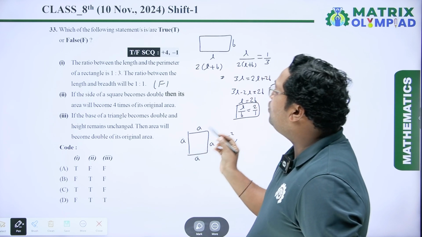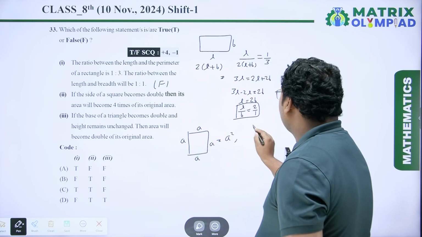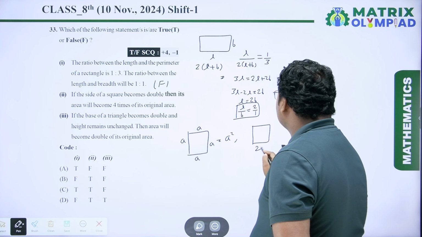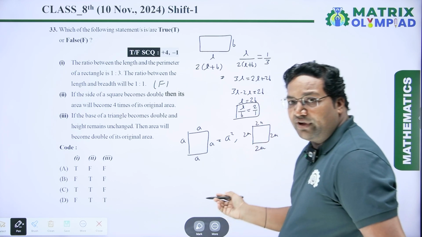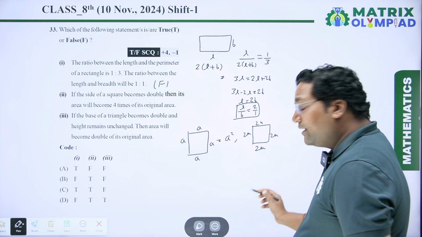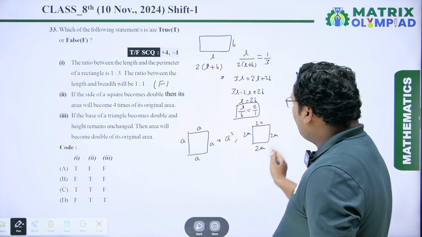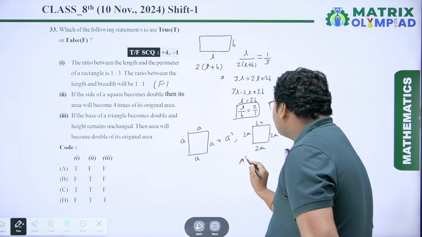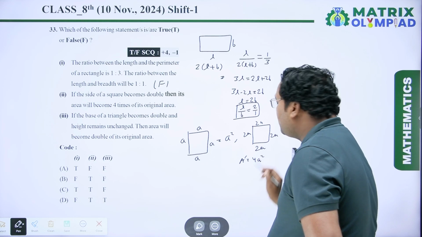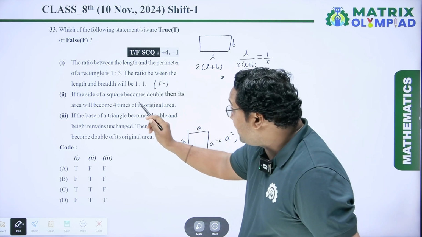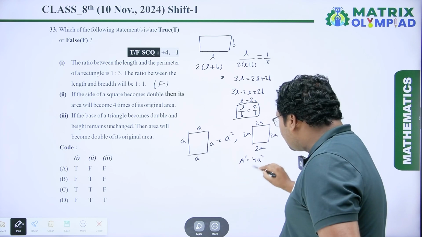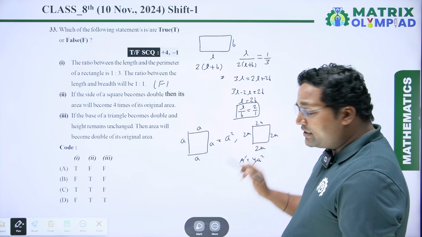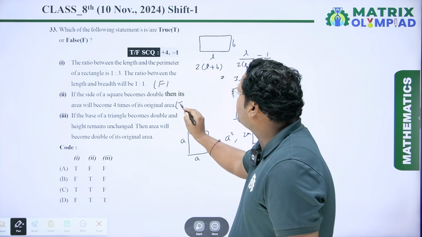Now we have to double the side, then we will get the new square. So it is 2A, 2A, 2A and 2A. Now we have to find out the area of this square. So we will get A dash equal to 4A square. So it means if the side of a square becomes double, then its area will become 4 times. Yes, it is 4 times of its original area. So it is a true statement.